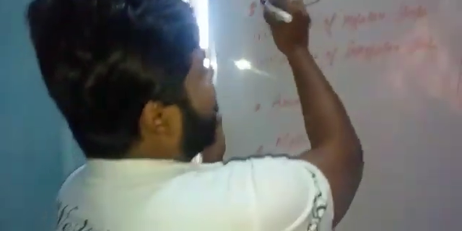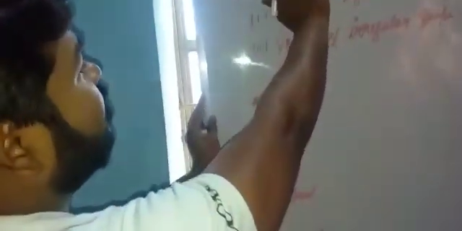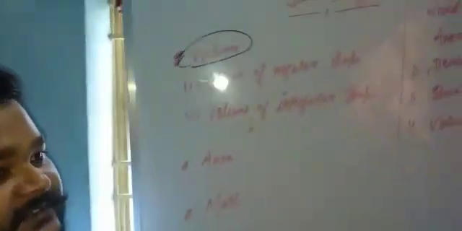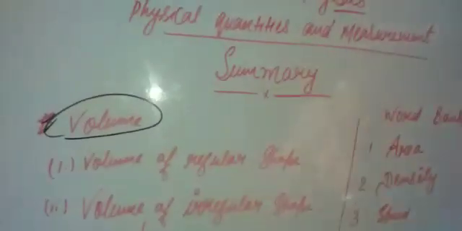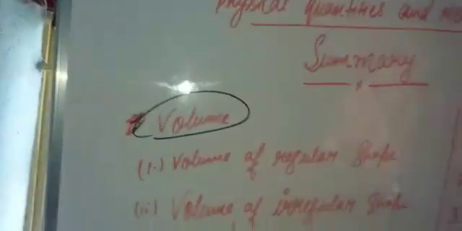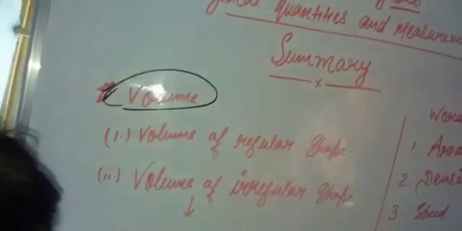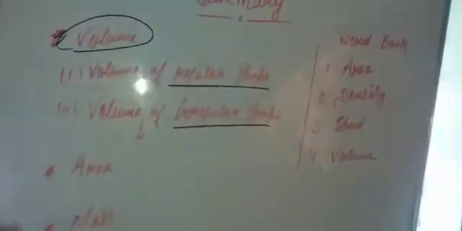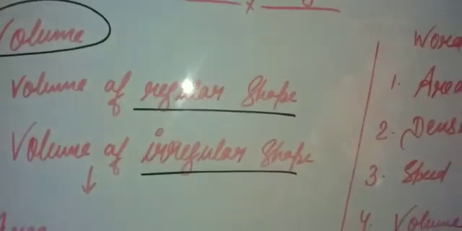First of all, we have to learn in summary what is volume. What do you mean by the term volume? We have to find the volume of a three-dimensional shape, both regular shape volume and irregular shape volume.